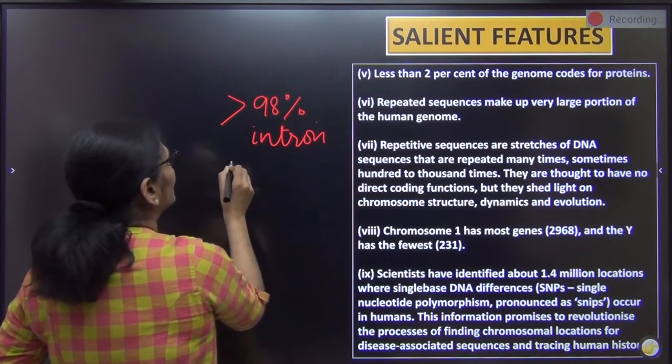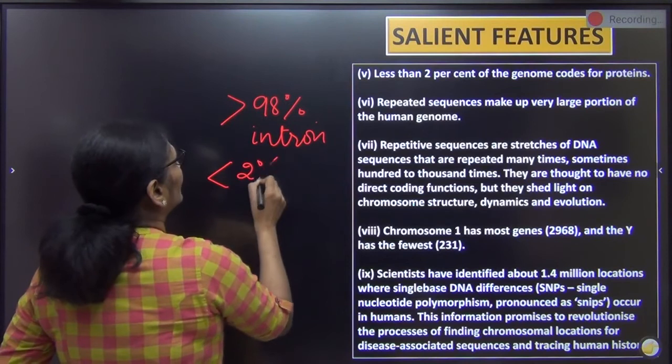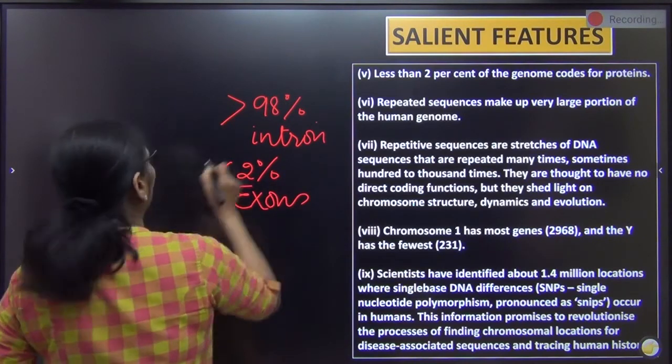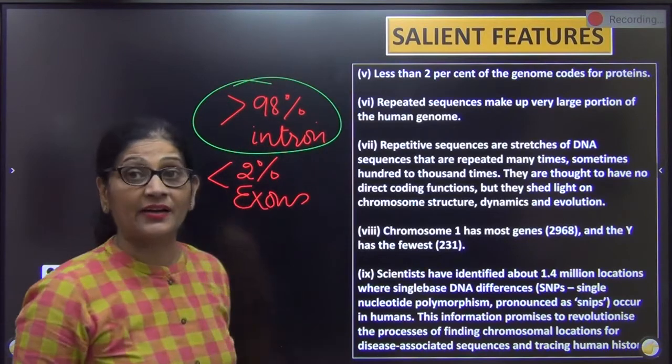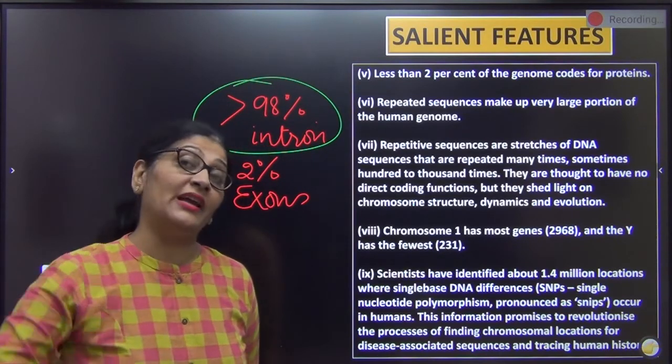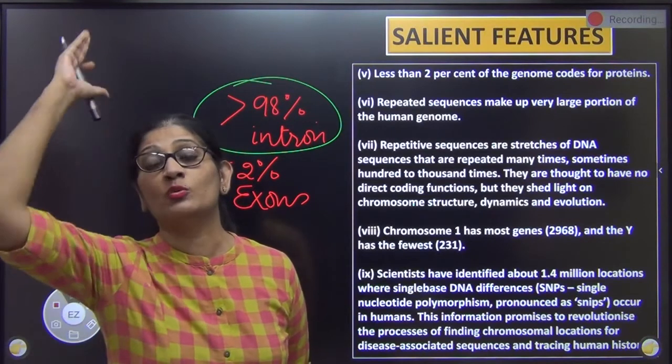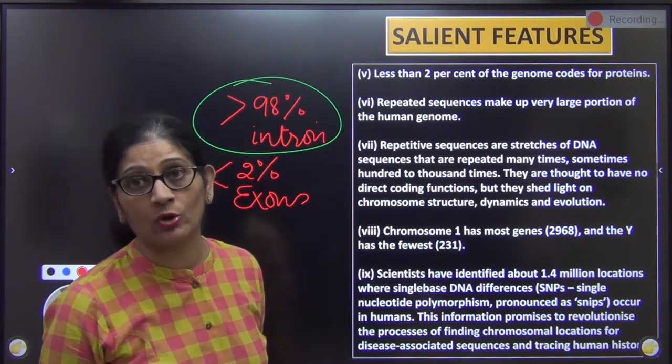Less than 2% are the functional genes, that is exons. All the other remaining 98% are reminiscent of antiquity. We are just carrying the genes of our ancestors, which were once functional in them. Remember I taught you that.